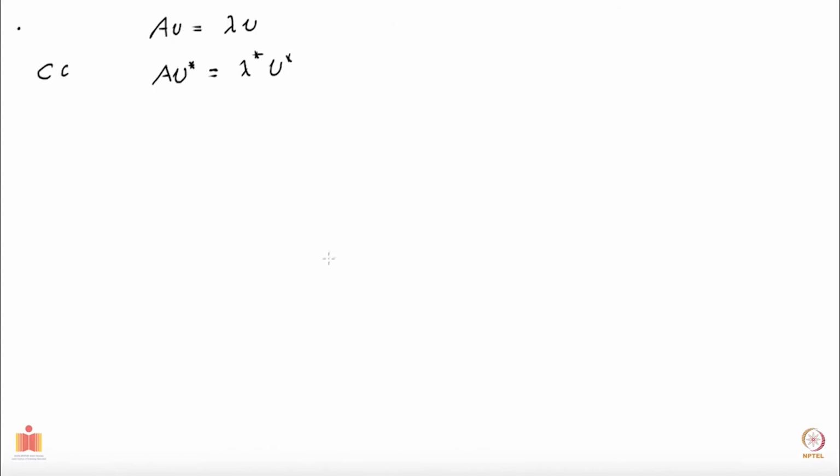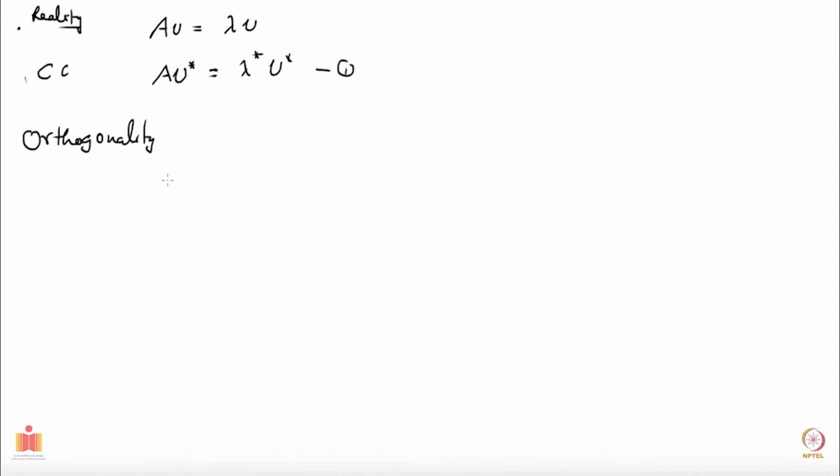Now let's use orthogonality. Here I have used reality. I have one relation, this. Let me take a transpose of this equation. Right now you have a matrix multiplying a column. I want to turn it into a row vector multiplying a matrix.